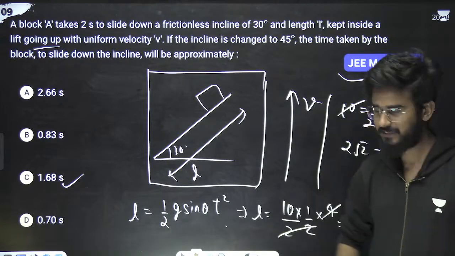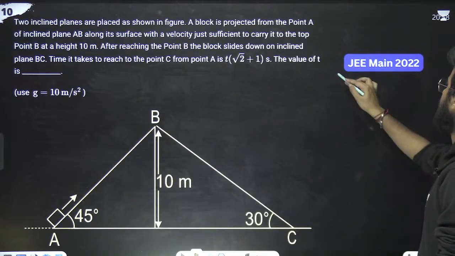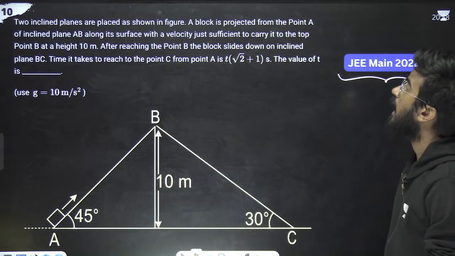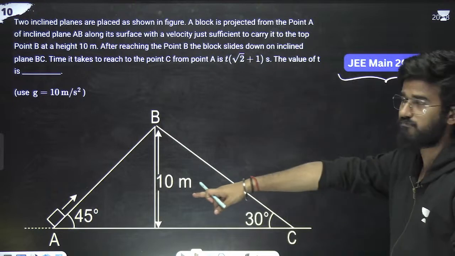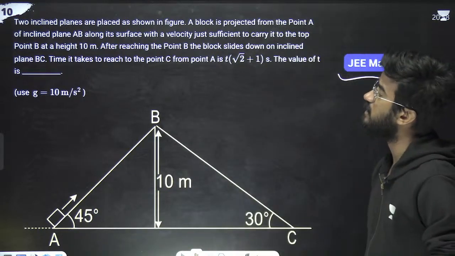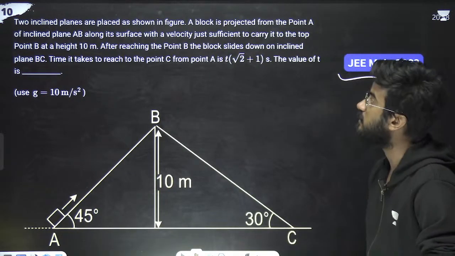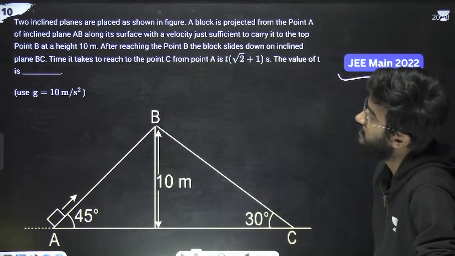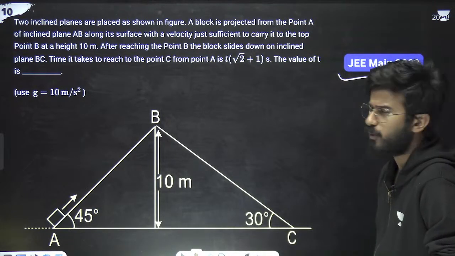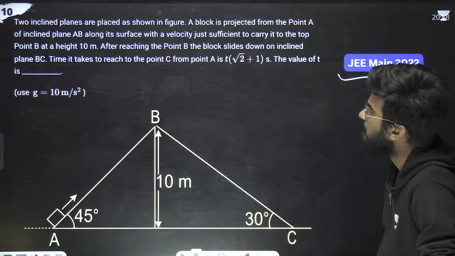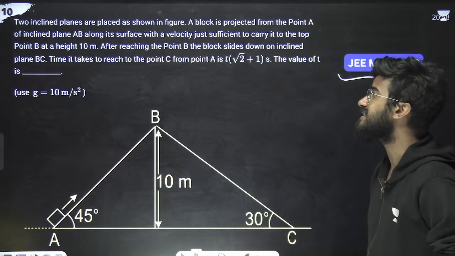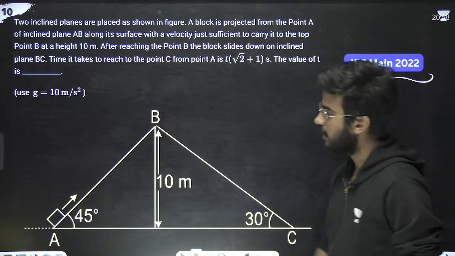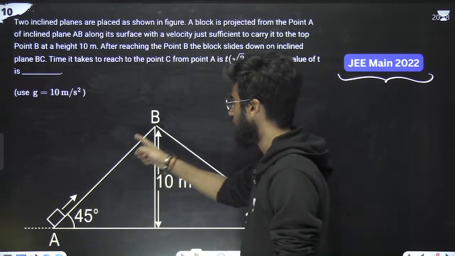Great. Next question, JEE 2022. The question is saying: two inclined planes are placed as shown in the figure. A block is projected from a point A of the inclined plane AB along its surface with velocity just sufficient to carry it to the top of point B at height 10 meter. After reaching the point B, the block slides down on an inclined plane BC. The time it takes to reach the point C from point A is asked, that is, the time from going here to here.